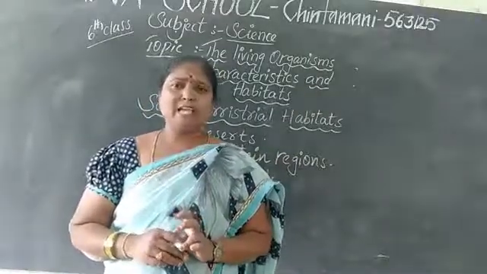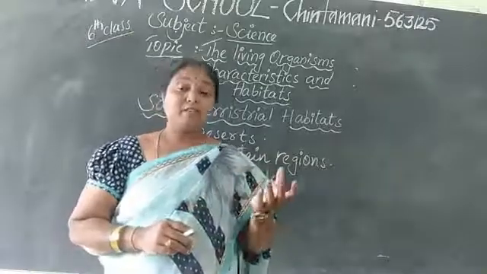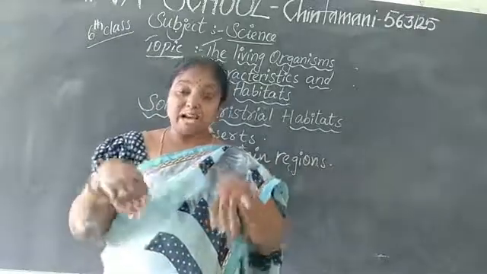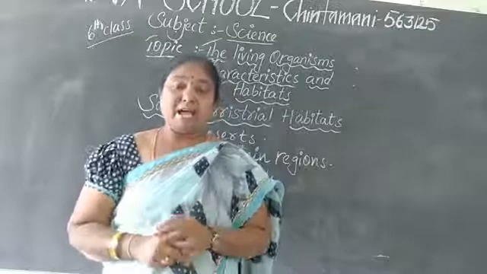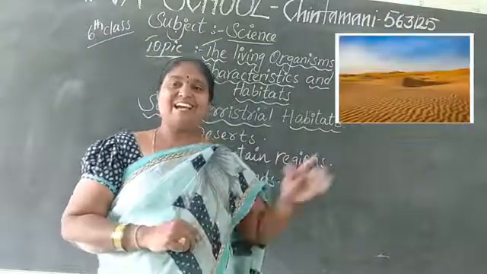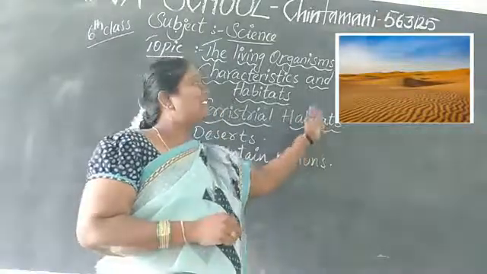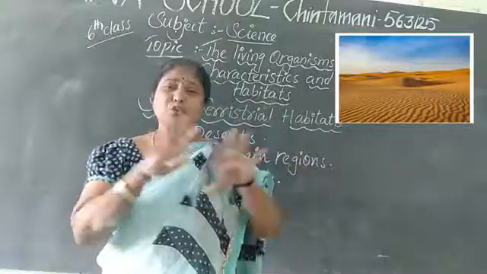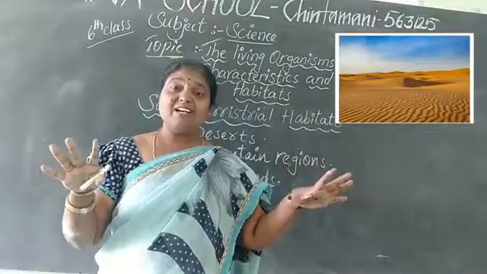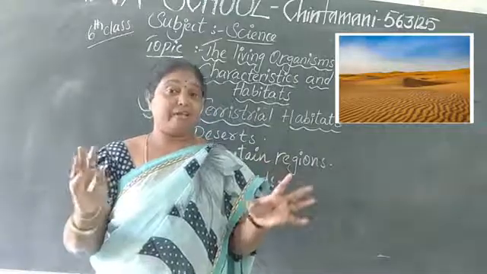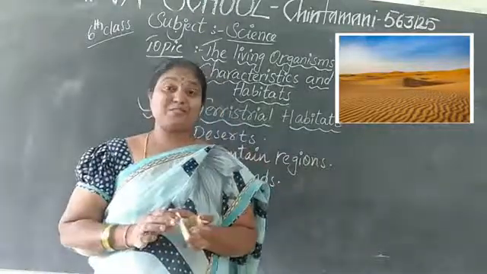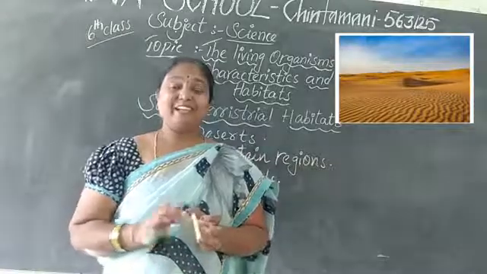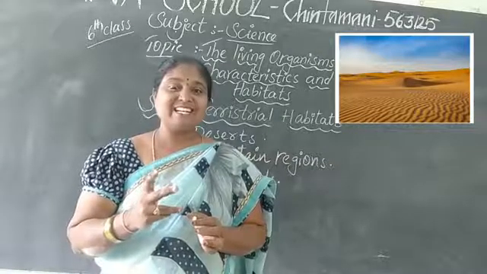Then not only the camel children, few snakes live underground in that desert. Have you seen the desert? I'll show the picture of the desert. So this is the desert. It is totally covered by sand and it is a very hot region also, children. Where in our country can we see the desert?